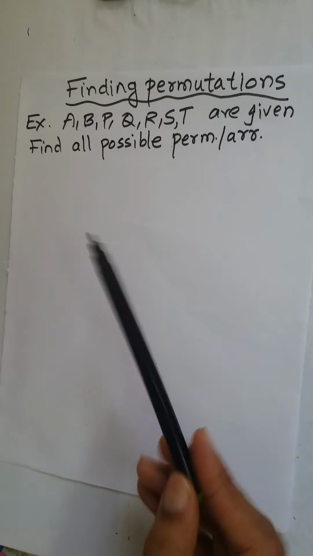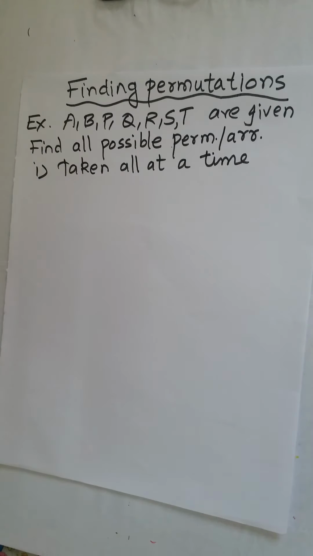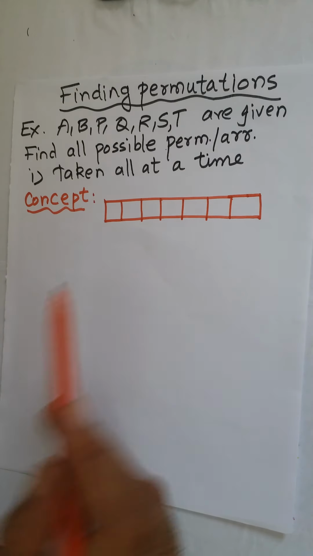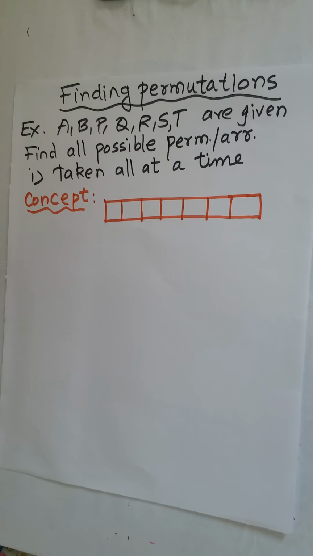The 7 capital letters A, B, P, Q, R, S, T are given. We have to find all possible permutations, arrangements, taking all the letters at a time. This means we have to write all possible arrangements of these 7 letters in a linear way, in a line. So how do we do that? A possible permutation task requires these 7 empty spaces to be filled by these letters.